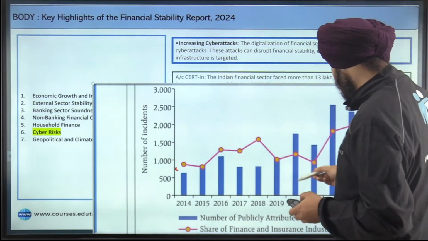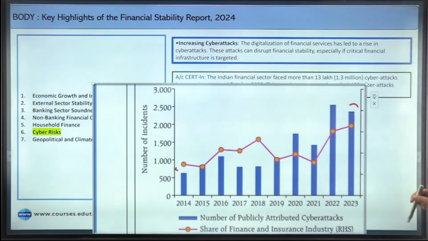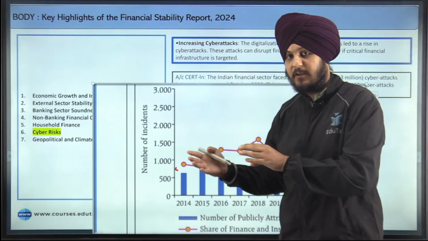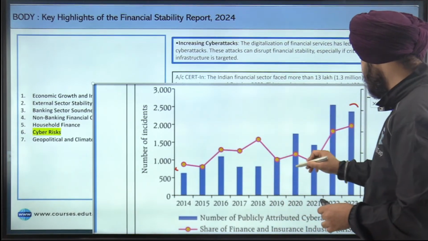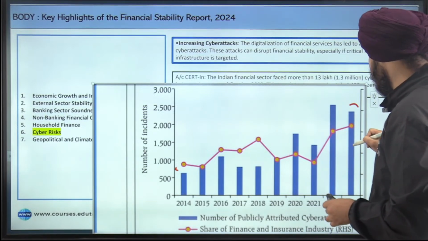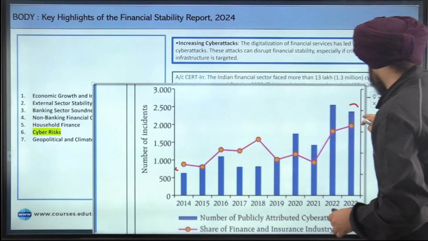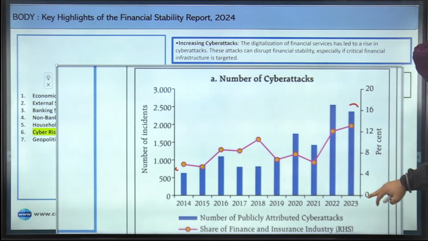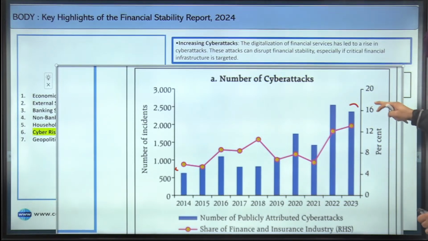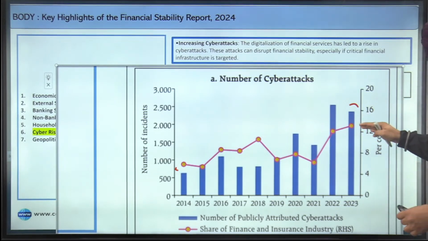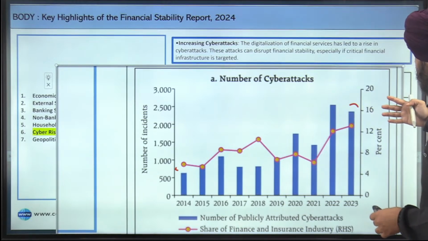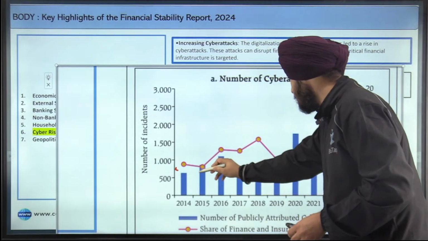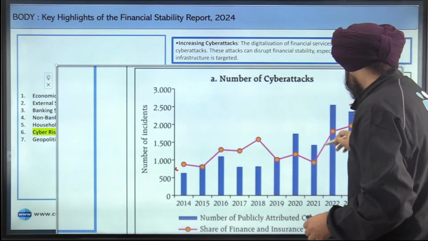Fine. So the blue line indicates the number of publicly attributed cyber attacks. So the total number of cyber attacks on the public assets. But out of that, what is the share of the finance and insurance industry? This is something you can see, and let me zoom it more. You can see it is at the right hand side. You can see this part of the graph, 0, 4, 8, 12, which indicates the percentage share of the finance and insurance industry that has gone through the cyber attack. So you can see the proportion is very large. It has been increasing.